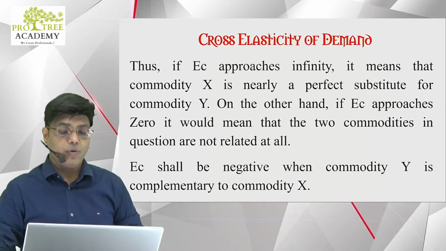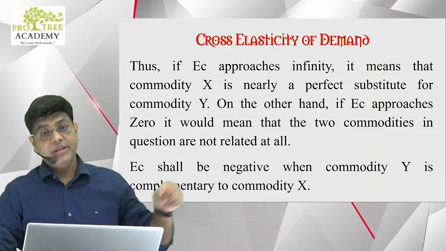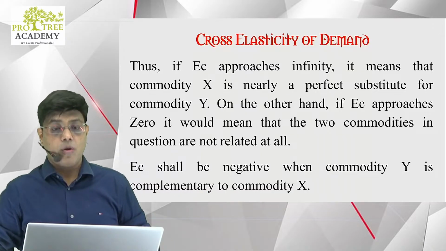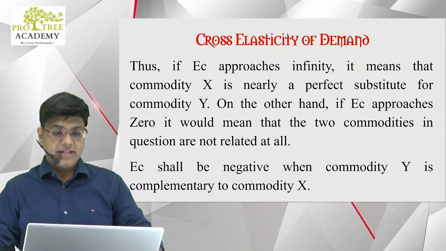Thus, if EC approaches infinity, it means that commodity X is nearly a perfect substitute for commodity Y. On the other hand, if EC approaches 0, it means the two commodities in question are not related at all. EC shall be negative when commodity Y is complementary to commodity X.